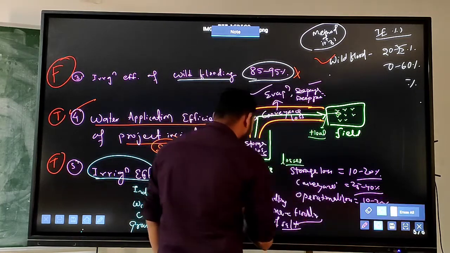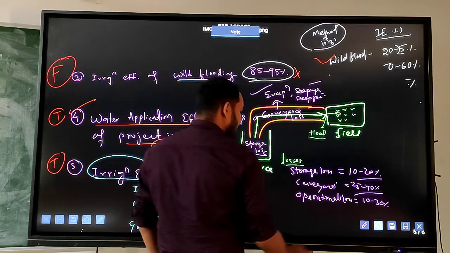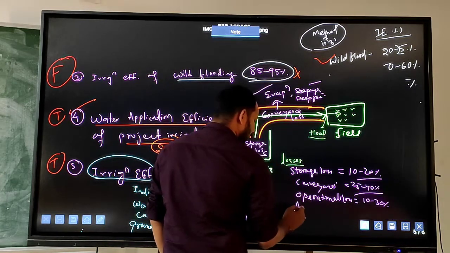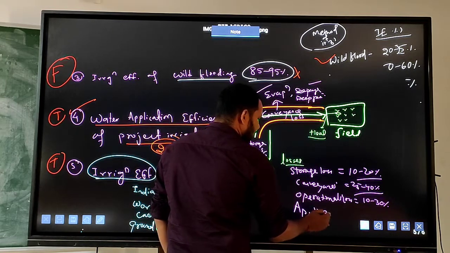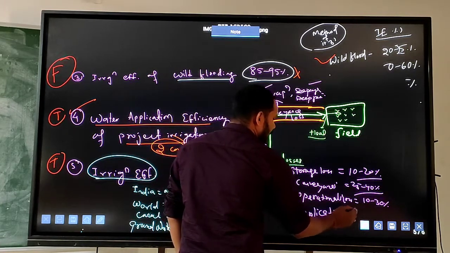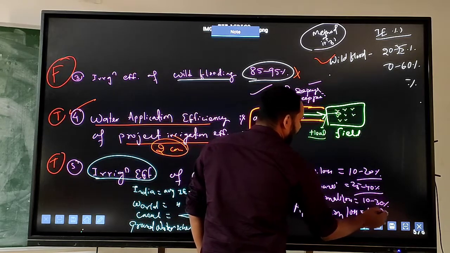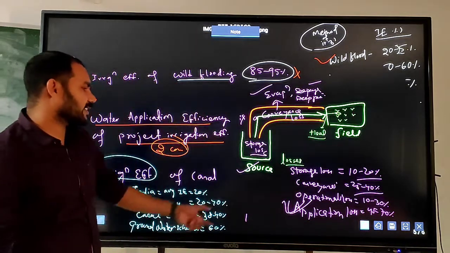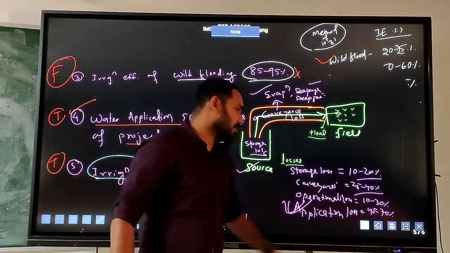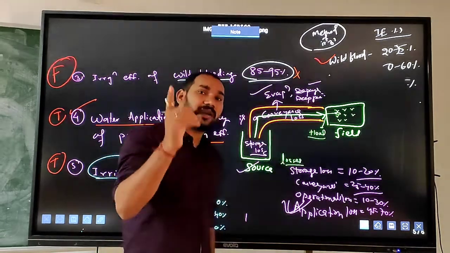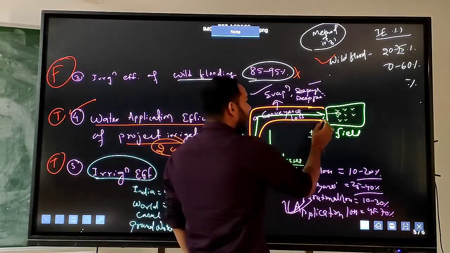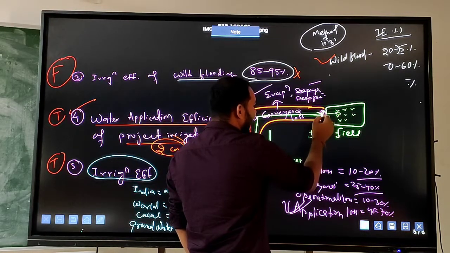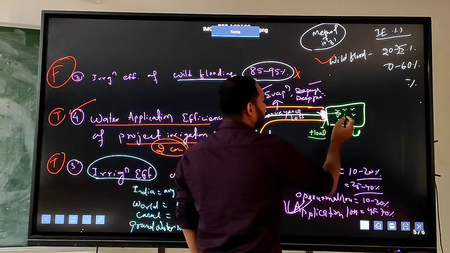And the most important loss present in the irrigation system is the application loss, which is about 45 to 70%. This is the major contribution to the loss. As you already know, application means how you are applying the water present at the field head to the crop.